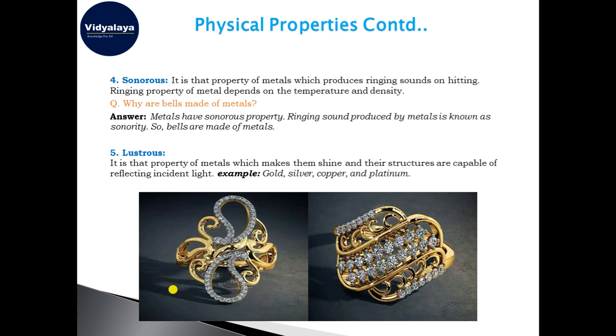Okay, and it is a physical property of the metal that they reflect the light which falls on them. They are very good reflectors. So they reflect the light which is incident on them, due to which the shine comes out. Examples you can note: gold, silver, copper, platinum, etc. The hard shiny metals that you know all come under this example.